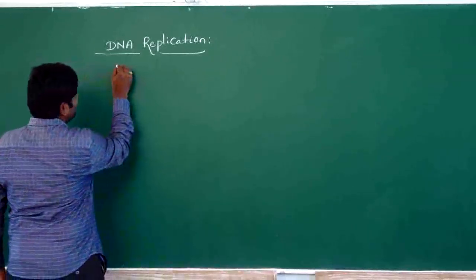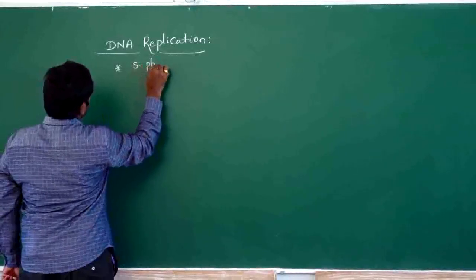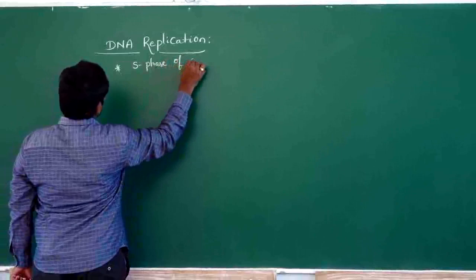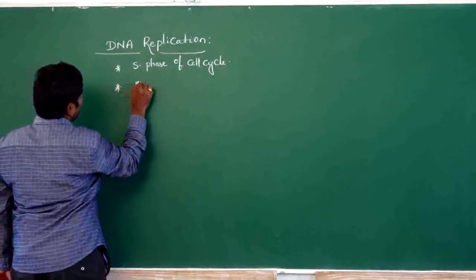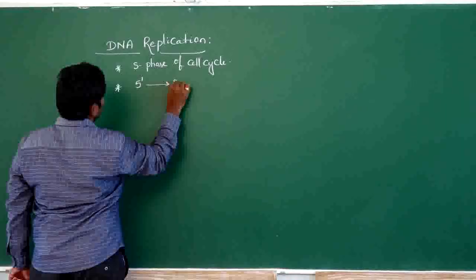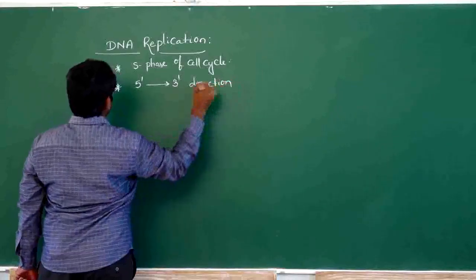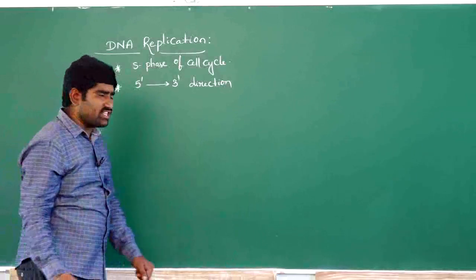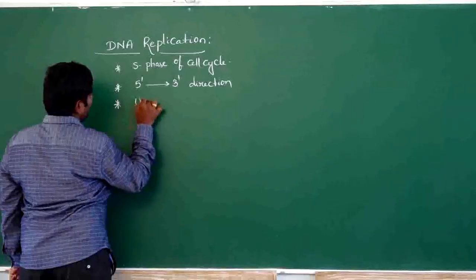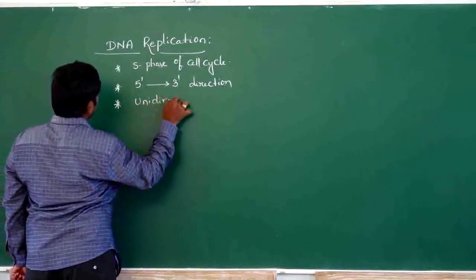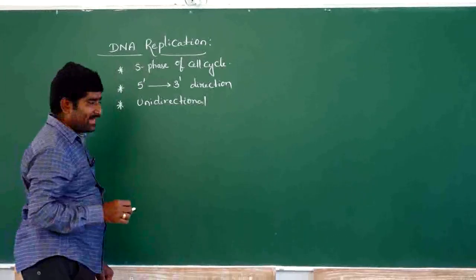DNA replication is an important process that takes place in the S phase of the cell cycle. DNA replication always takes place in the 5' to 3' direction. And DNA replication in prokaryotes is bidirectional, whereas in eukaryotes it is unidirectional.